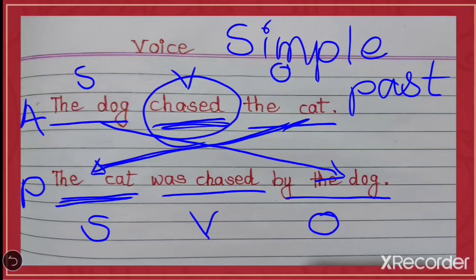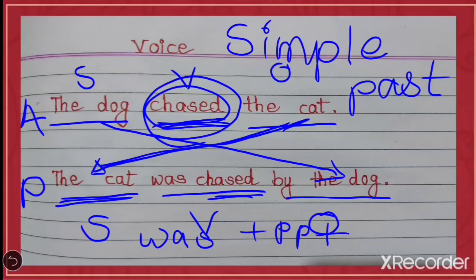But remember that because of simple past, here the cat is singular. So that's why we have to write the singular verb first, was. Now with the was, you have to write the past participle form of the verb. Here only the simple past verb is given to you. But here you have to write the past participle of the word, the third form of the verb. Here the second form is given to you, so you have to write the third form of the verb, means past participle form.